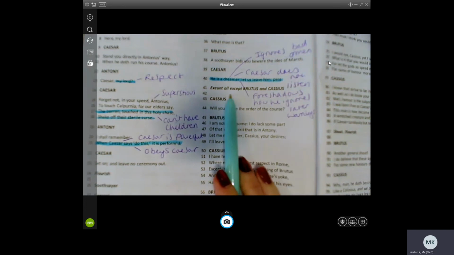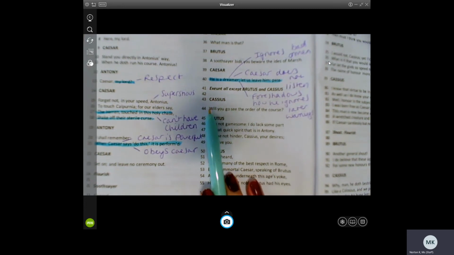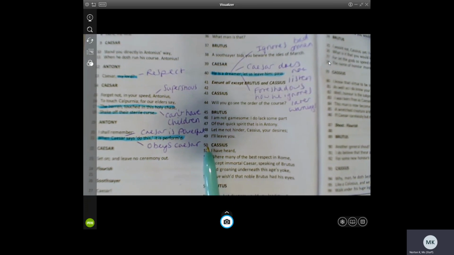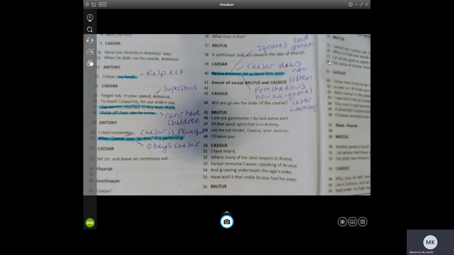Okay, excellent, all except Brutus and Cassius. Cassius, will you go see the order of the course? Brutus, I am not gamesome. I do lack some part of that quick spirit that is Antony. Let me not hinder, Cassius, your desires. I'll leave you. Cassius, I have heard where many of the best respect in Rome, except immortal Caesar, speaking of Brutus, and groaning underneath this age's yoke, have wished that noble Brutus had his eyes.